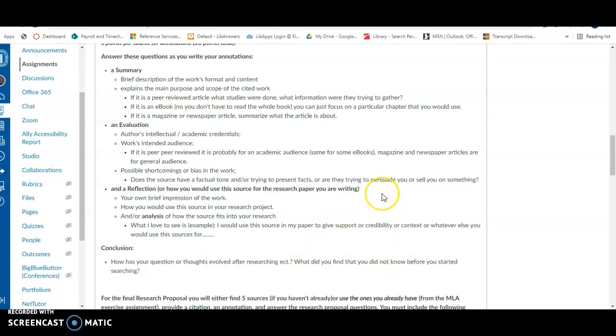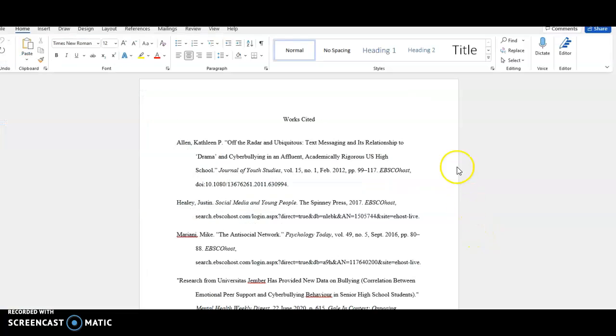Okay, so now I'm going to get out my works cited document, and I'm going to show you how to format everything on that page. Okay, so here's my works cited page. I'm going to start by taking off the works cited part right here. I'm going to leave all the citations on there. If I've already graded your works cited list, your citations are good. If I made comments, make sure you read them so that you get the most points on your final, okay?